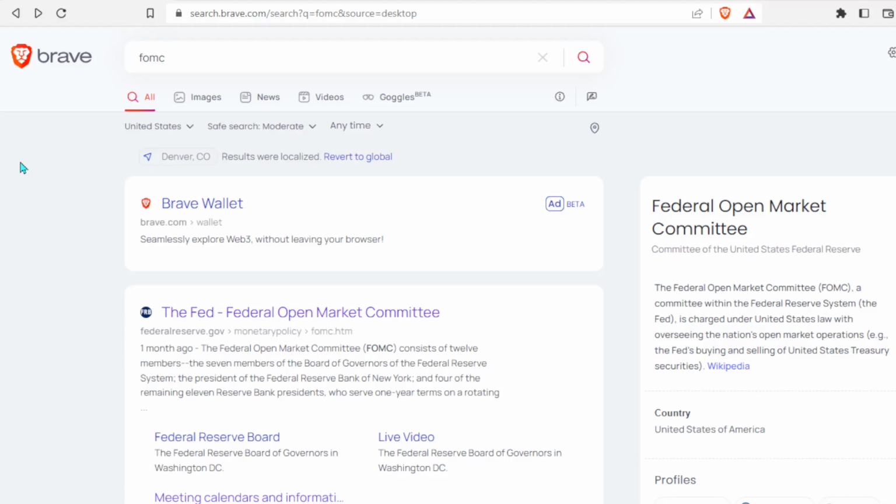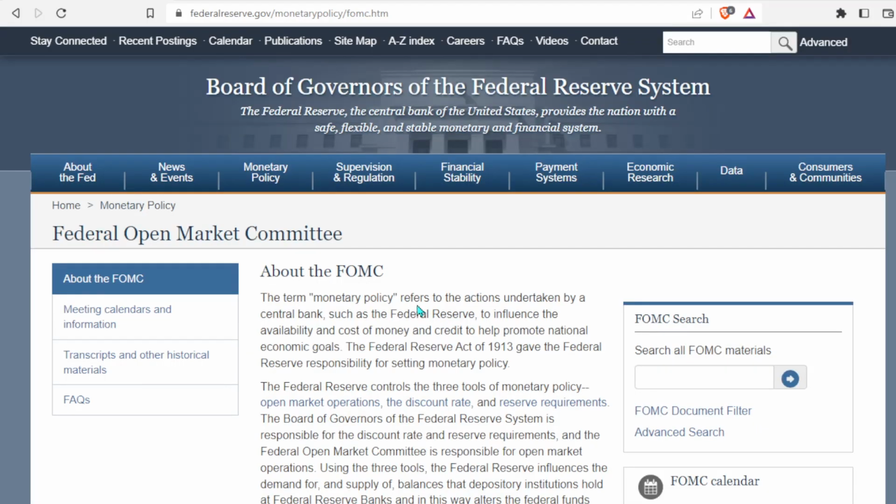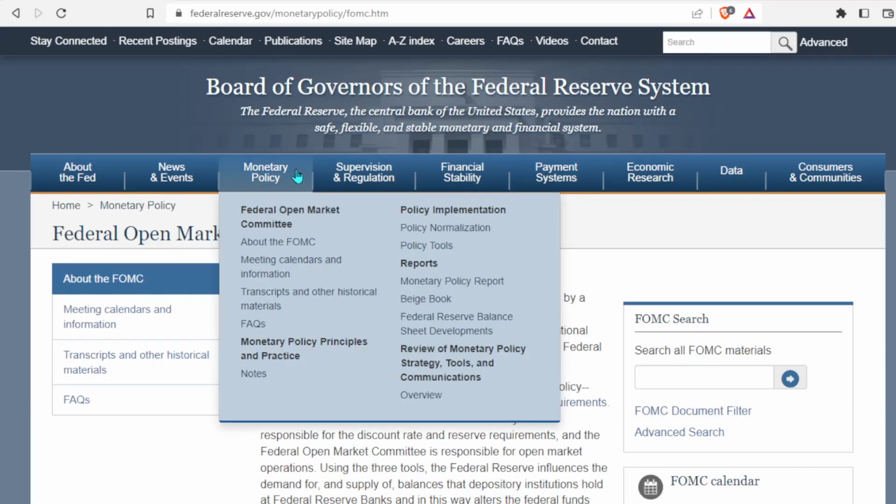So I'm going to start off in Brave browser and I'm going to type in FOMC. Now FOMC stands for Federal Open Market Committee. We're going to go ahead and click on this first link that says federalreserve.gov. So from here, I'm going to go ahead and hover over this monetary policy tab and we're going to click on meetings calendar and information.